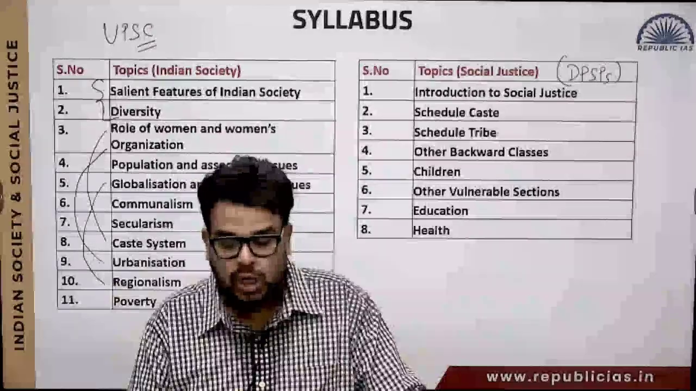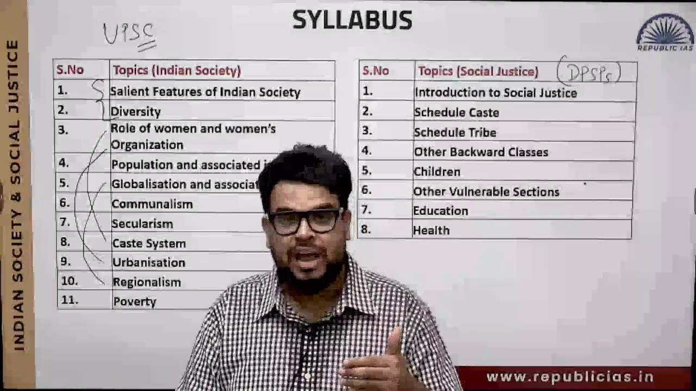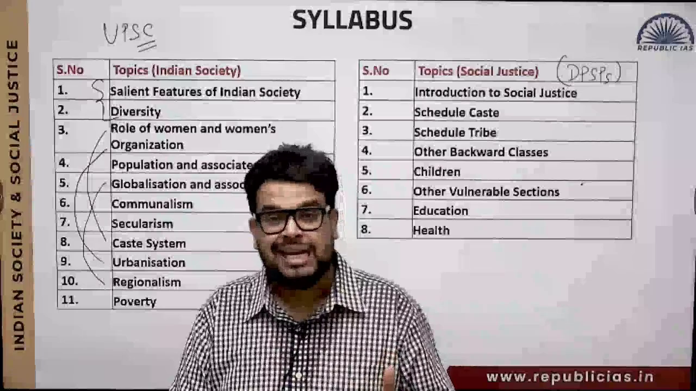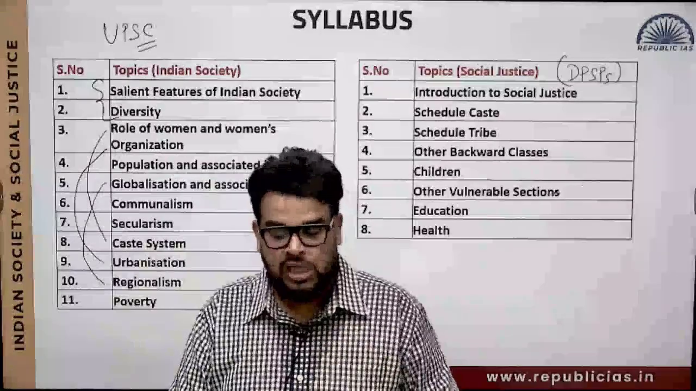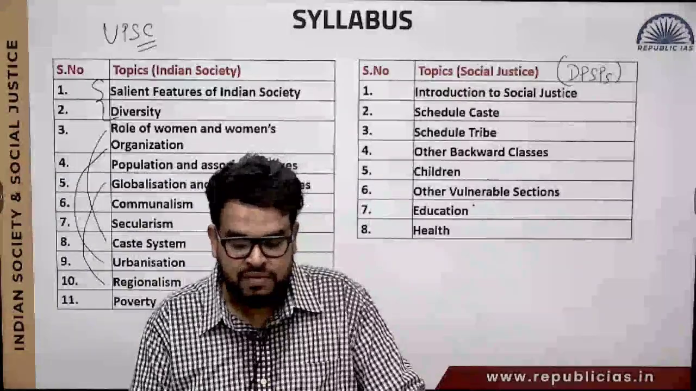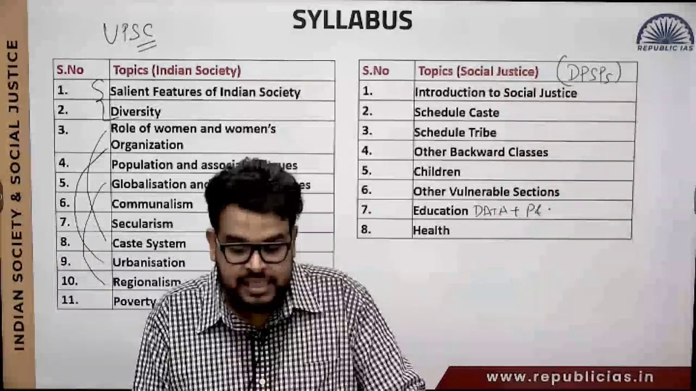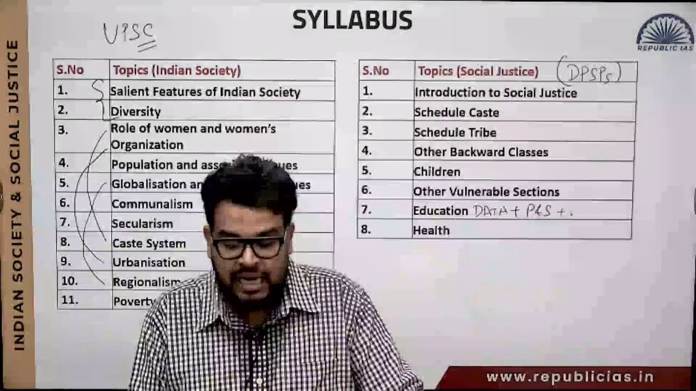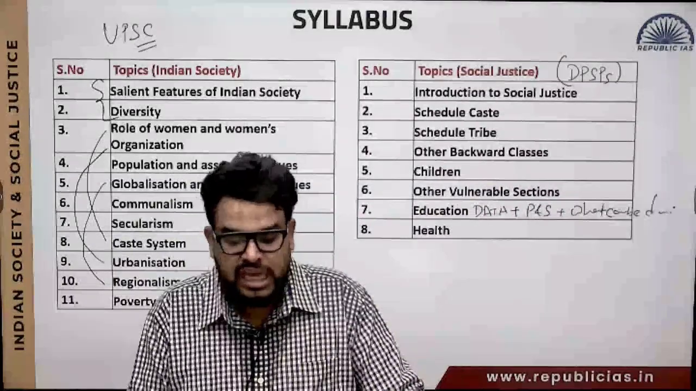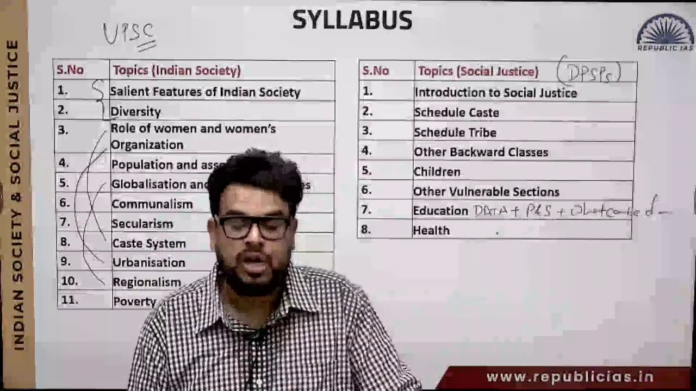Then we will also talk about the other vulnerable sections. Do we have other vulnerable sections? We will have people with disability, transgenders, and the elderly population. All these things we will cover. Then education and health again. We will try to understand what the data is, what programs and schemes the government is running, and the next important thing, what can be done. These 2-3 things become very important for us, not only for education but for health also.